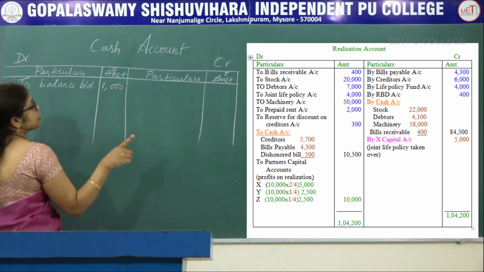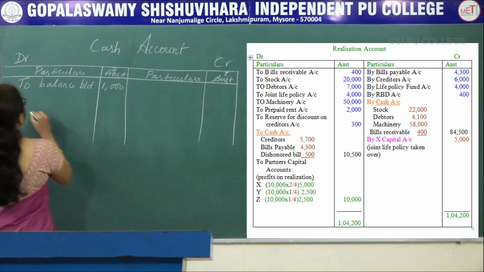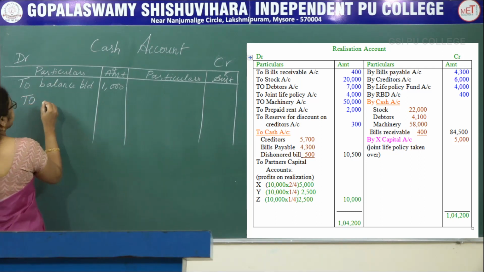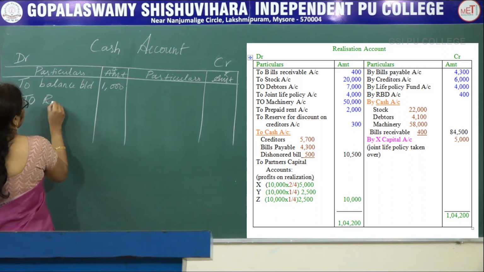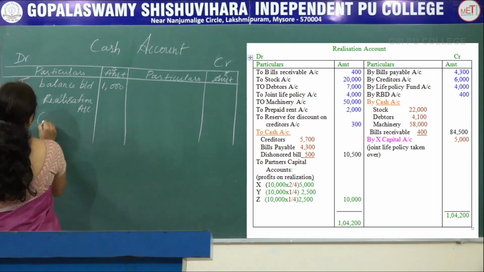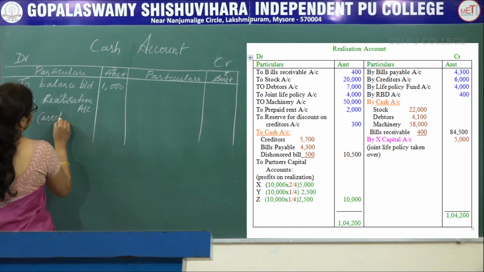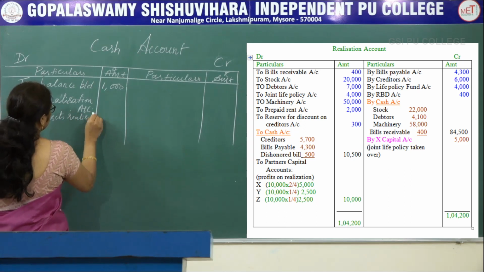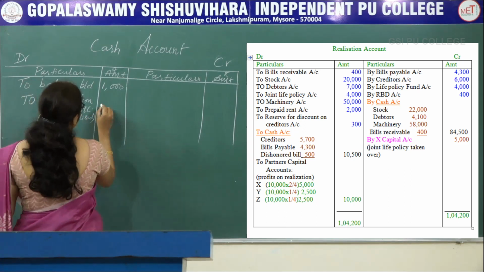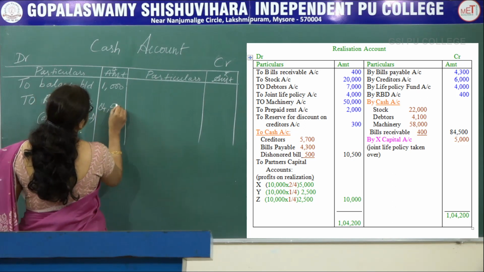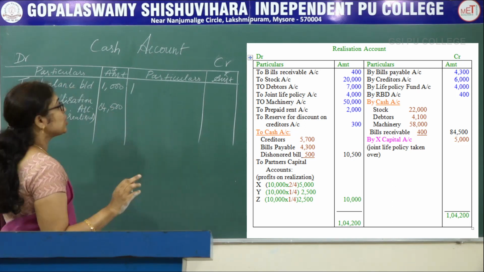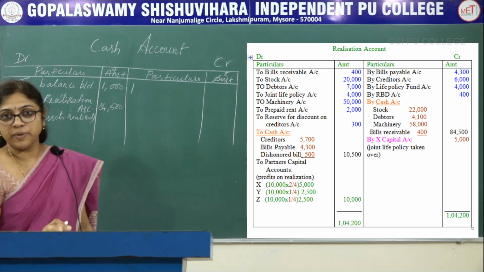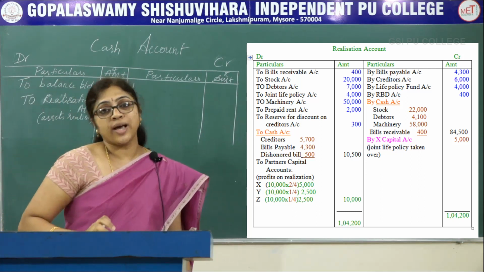Next, in the realization account credit side, we have recorded by cash. So here you record realization account. This is assets realized. What is the total amount recorded? 84,500. In the realization account debit side, we have recorded to cash account.